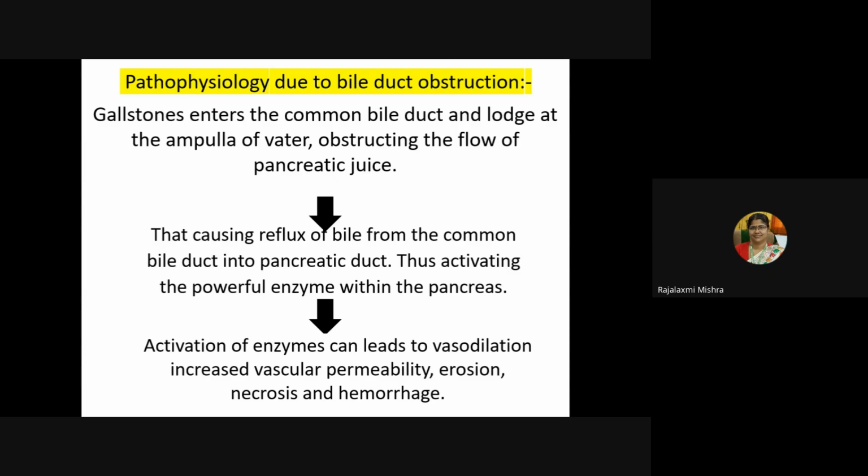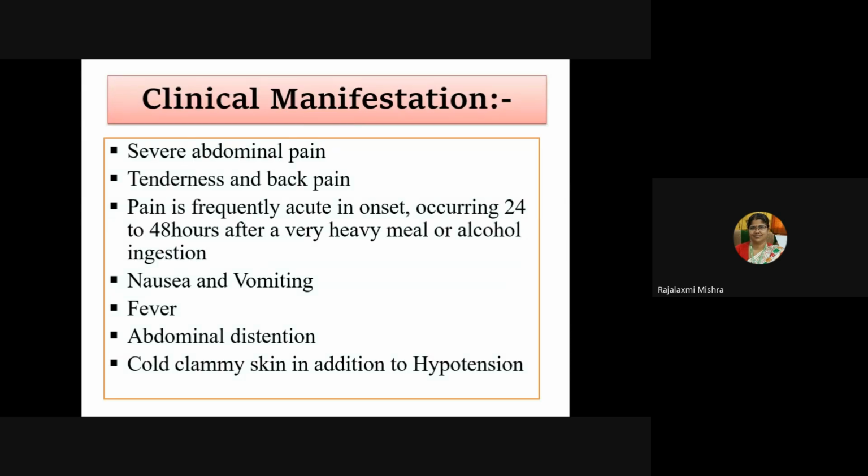Pathophysiology due to bile duct obstruction: gallstones enter the common bile duct and lodge at the ampulla of Vater, obstructing the flow of pancreatic juice, causing reflux of bile from the common bile duct into the pancreatic duct, thus activating the powerful enzymes within the pancreas, which can lead to vasodilation, increased vascular permeability, erosion, necrosis, and hemorrhage. So, what are the clinical manifestations of pancreatitis?